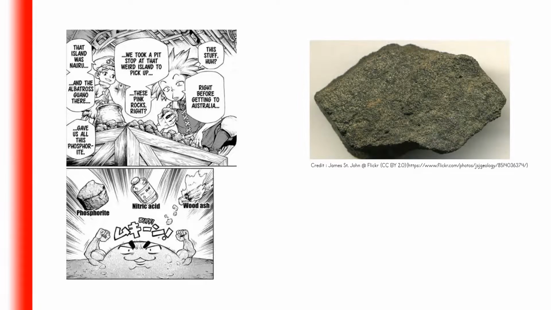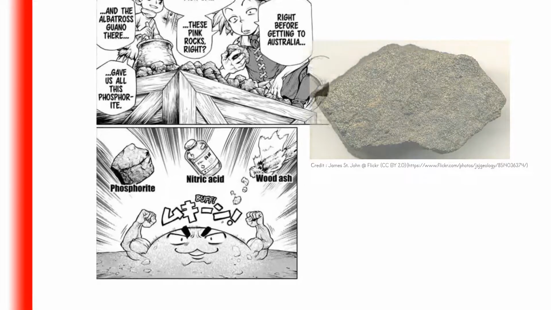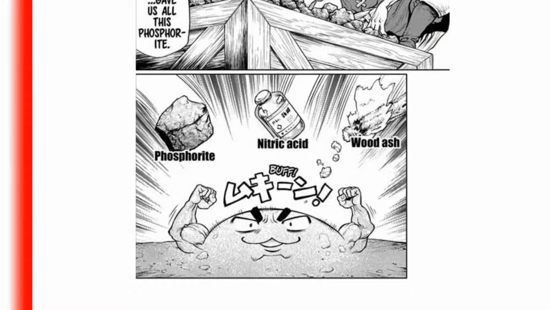Before arriving in Australia, Yo and Ukyo's ship stopped at Nauru to pick up some rocks called phosphorite. Phosphorite, together with nitric acid and wood ash, makes the super fertilizer. The exact chemical formula for phosphorite is not very important here. The important thing is that the phosphorite contains phosphorus atoms. Same with nitric acid representing nitrogen, and wood ash representing potassium. These 3 elements, NPK, are the ones usually labeled in fertilizers, because they are very important nutrients to plants.